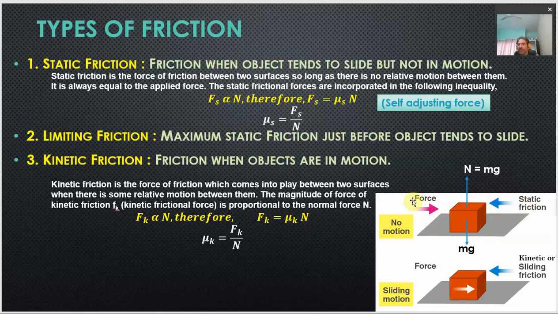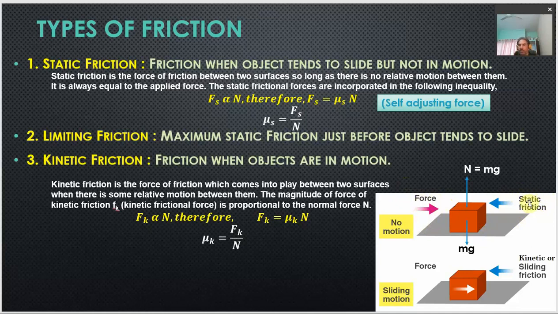If we slightly increase this force, the static friction will also increase because there is no motion. That means the applied force is balanced by the static friction. As we increase the applied force, the static friction goes on increasing accordingly. Of course, this can increase only up to a certain limit, not beyond that.